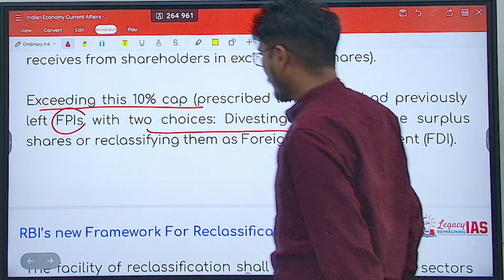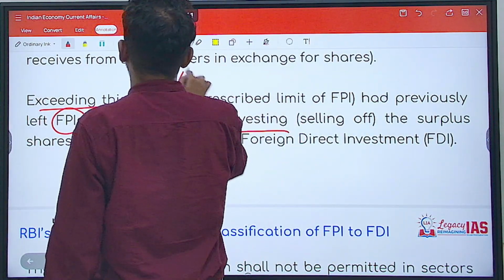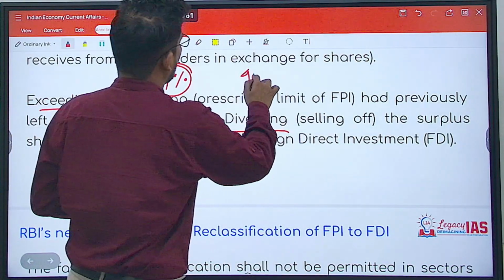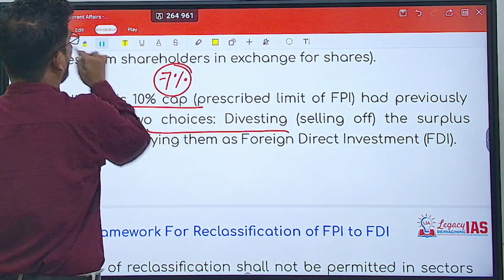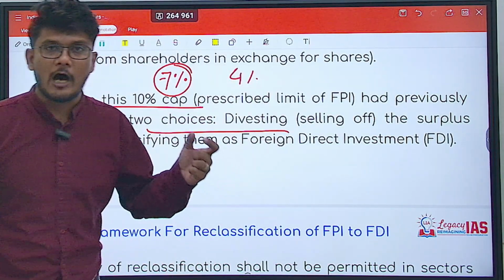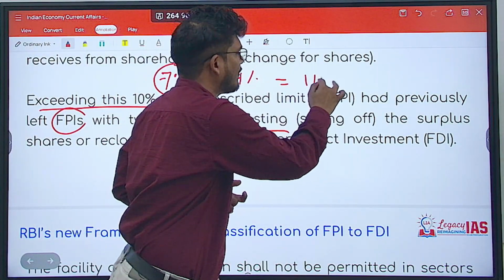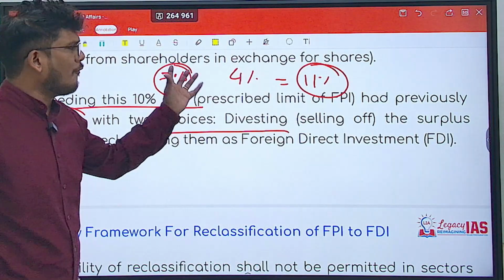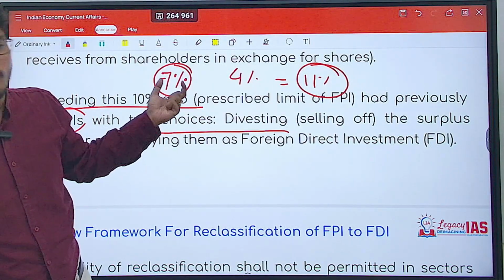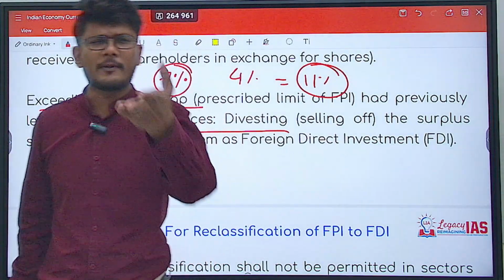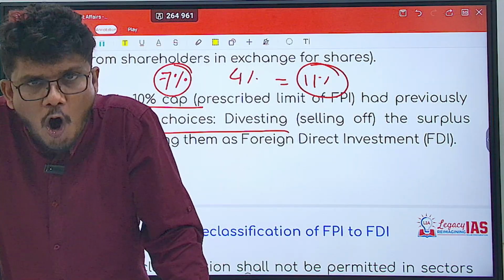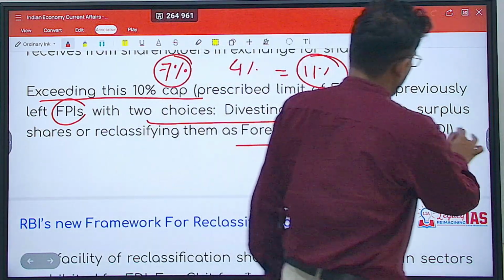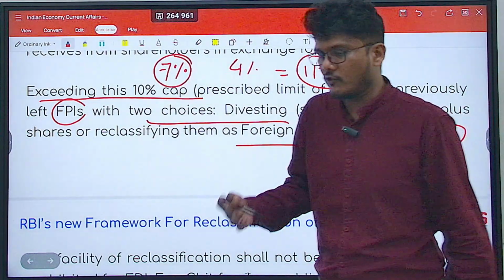Either sell off, meaning what? Let's say you have a 7% share, so it is classified as FPI. Now let's say you are adding 4% more. Now it is going to become 11%, so it will get classified as FDI. So you have two options. One, sell off some amount of the share so that your total invested share is just 4%, it is still considered as FPI, or let it get classified as foreign direct investment. So these are the two choices.